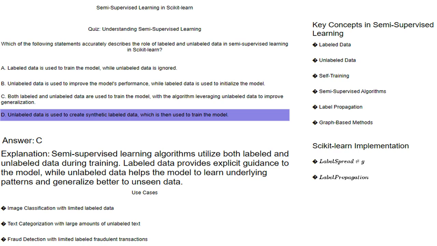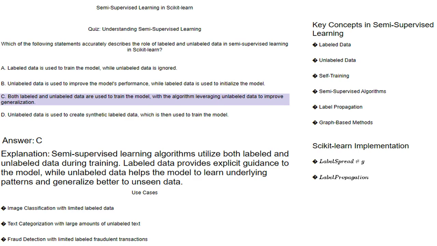D. Unlabeled data is used to create synthetic labeled data, which is then used to train the model. This statement is incorrect. While some semi-supervised techniques might involve creating synthetic data, it's not the primary way unlabeled data is utilized. The focus is on learning patterns from unlabeled data to improve model performance. False.